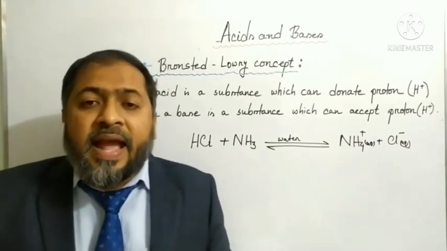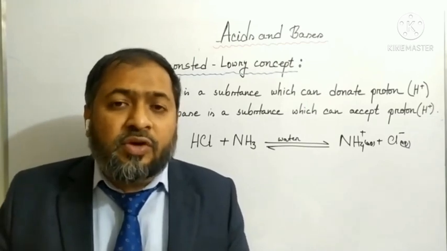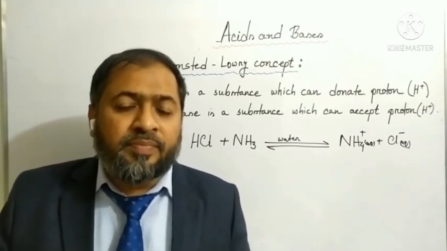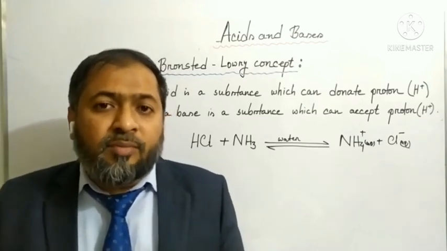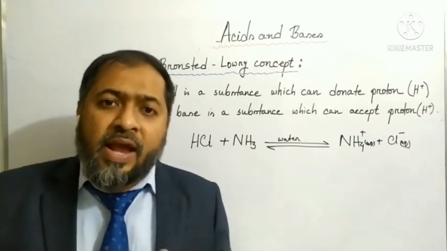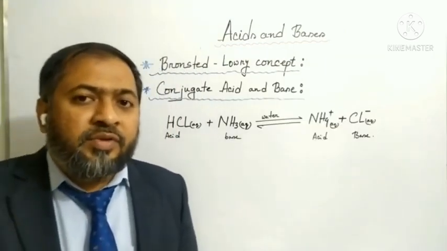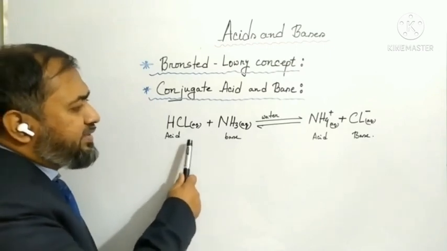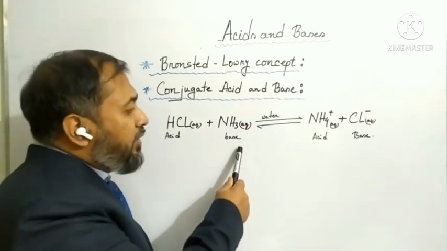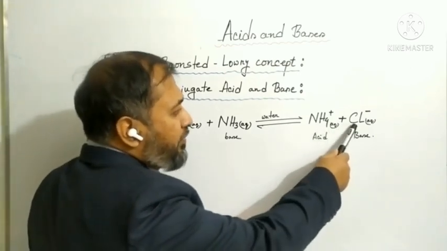The main advantage of this concept is that it is not limited to neutral molecules. Rather, acid and base can be both neutral molecules and ions according to this concept. Dear students, you can see the reaction on the board. Hydrogen chloride, hydrochloric acid, reacts with ammonia, which is a base, and produces ammonium and chloride ion.